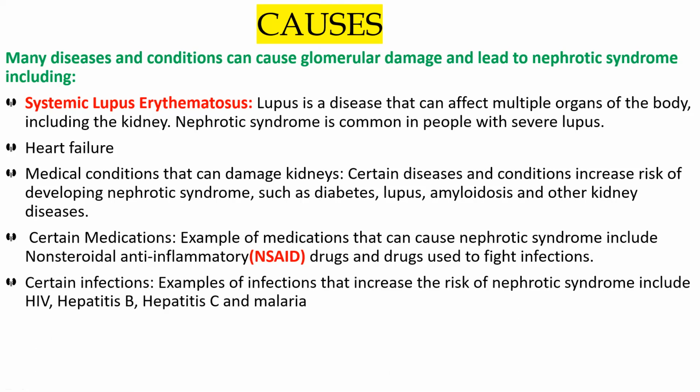Certain infections. Not only certain diseases and certain medications, there are also certain infections that can cause nephrotic syndrome. So what are those infections that can let a person develop nephrotic syndrome? Examples of infection that increase the risk of nephrotic syndrome include HIV. If someone has HIV, there is a chance of nephrotic syndrome. So what is HIV? I taught it offline also. What was the full form of HIV? Don't tell me you don't know.